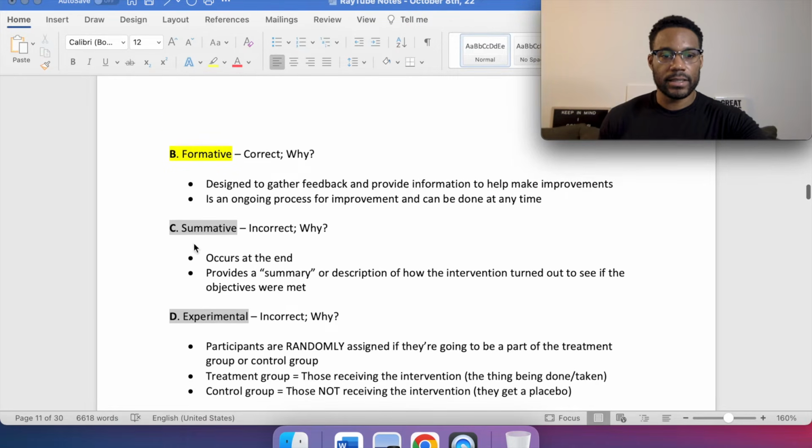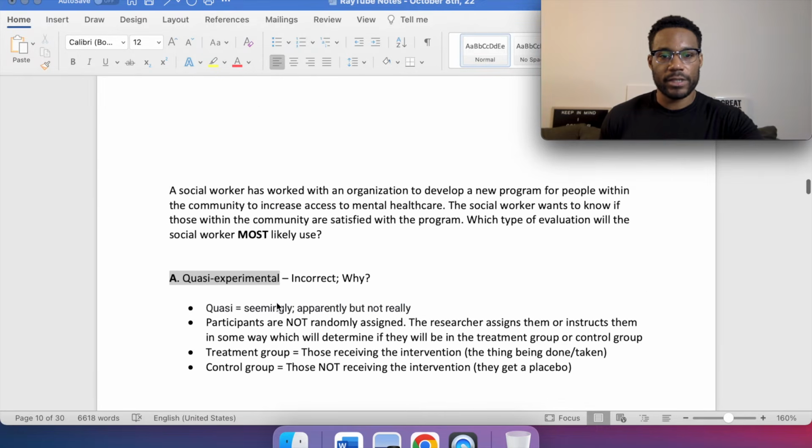C, summative, incorrect. Why? This occurs at the end. Think of it like the summary. So it provides a summary or a description of how the intervention turned out to see if the objectives were met. So again, the question being asked, the social worker wants to know how the people are liking or not liking,